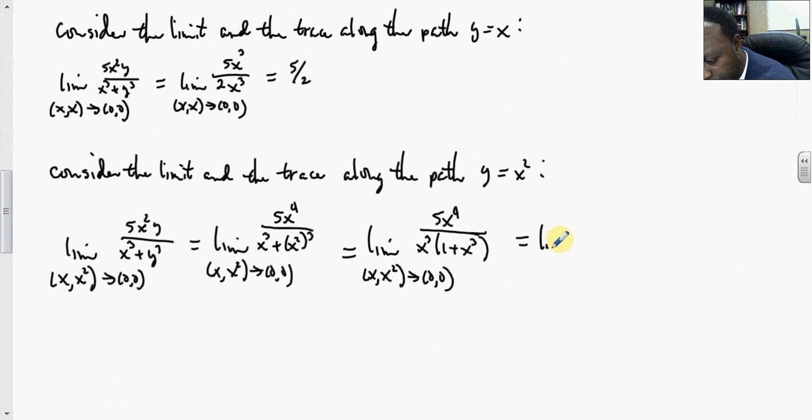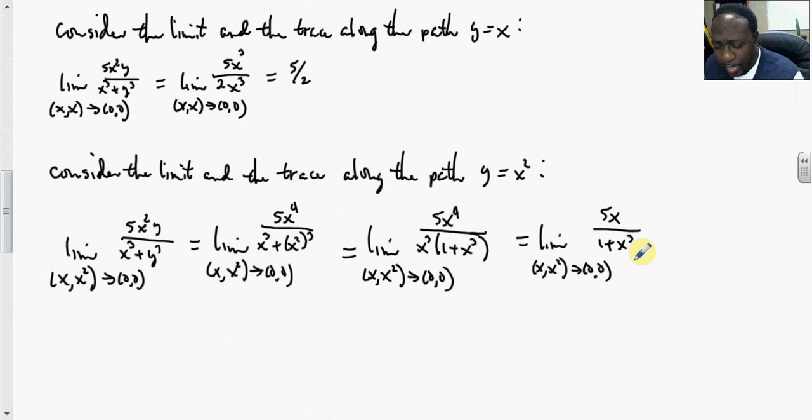And this is the limit as x comma x squared gets close to the origin. Up top we have 5x, down below we have 1 plus x to the third. Now as x goes to 0, this whole limit goes to 0.